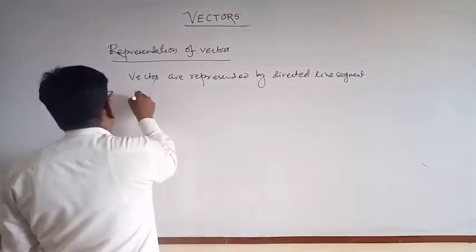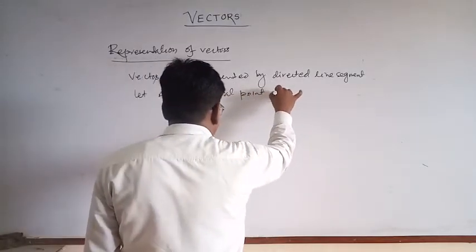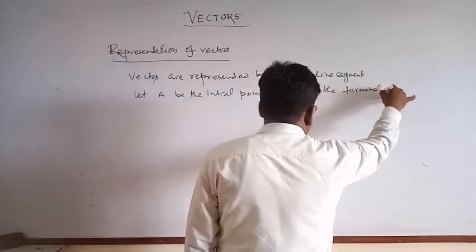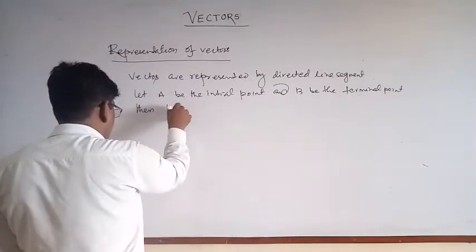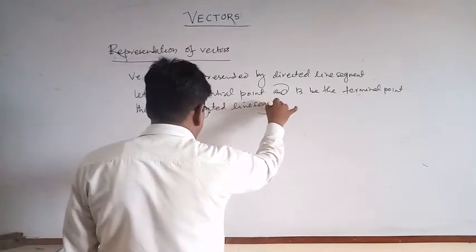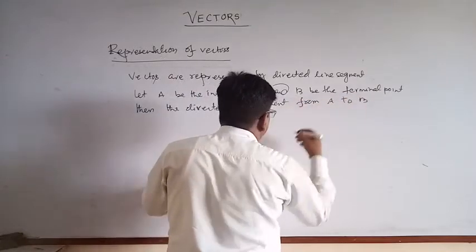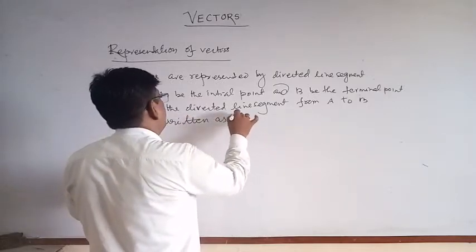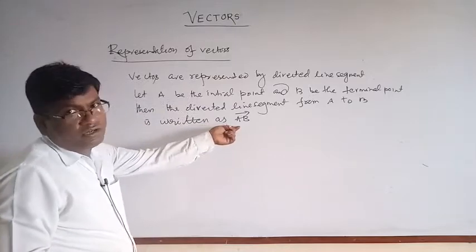Let A be the initial point and B be the terminal point, then the directed line segment from A to B is written as AB with an arrow marked from A to B. This is called a vector quantity. This is called the vector AB.